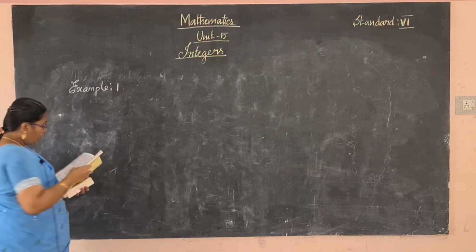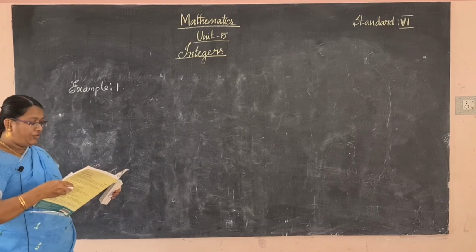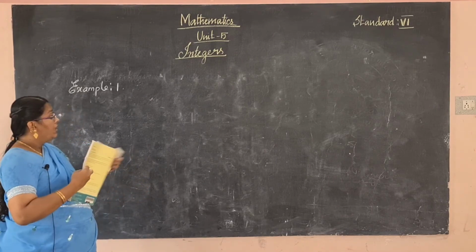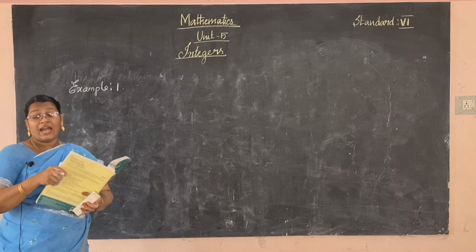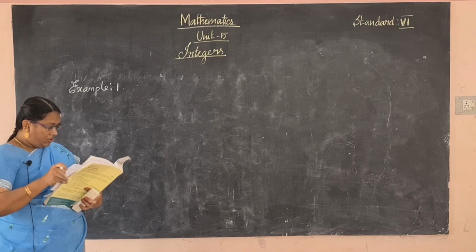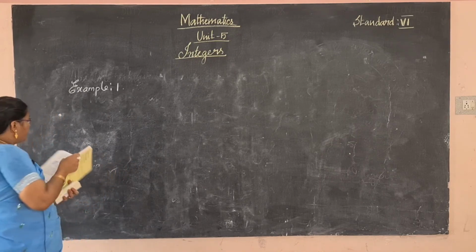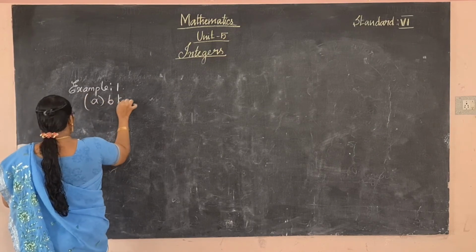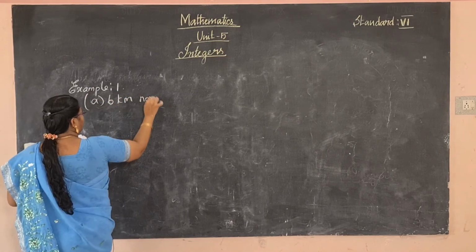Example 1. Write the opposite of each of the following. Write the opposite. I have already explained the opposites in the introduction. Now write the answer for this problem. First one, 6 kilometer north.